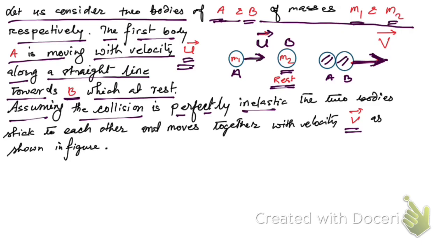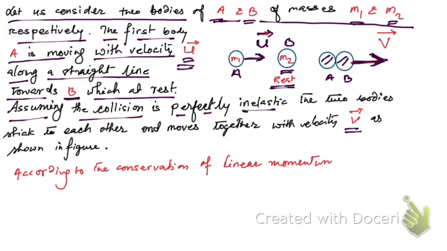According to the conservation of linear momentum, before collision, the momentum of body A, whose mass is m1 and velocity is u, plus the momentum of body B, whose mass is m2 and velocity is 0 because it was at rest.